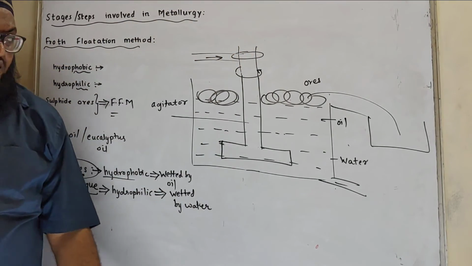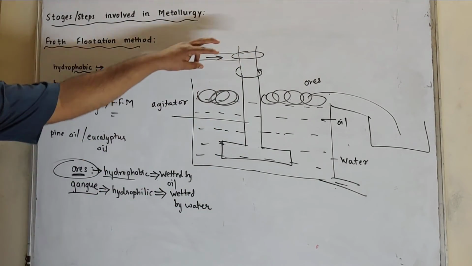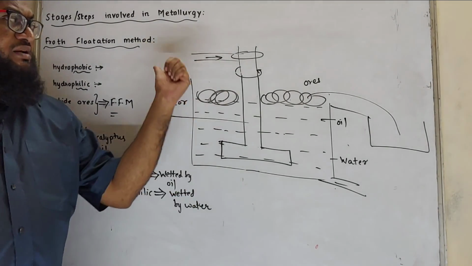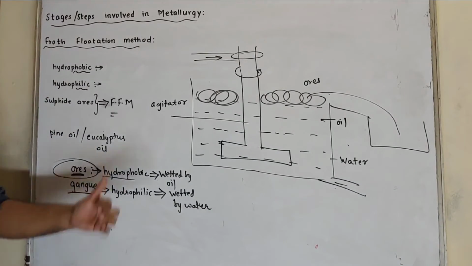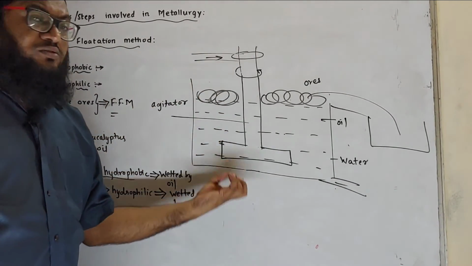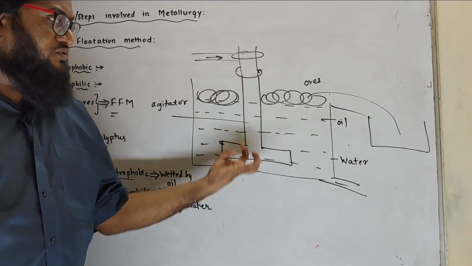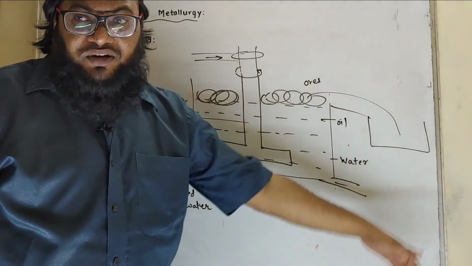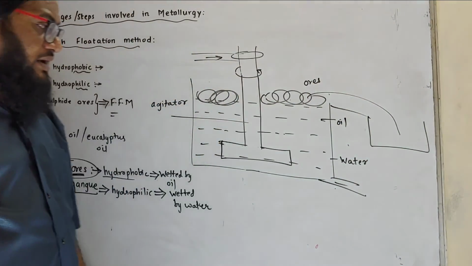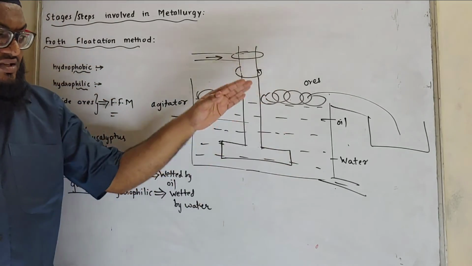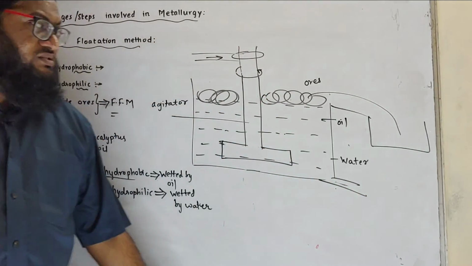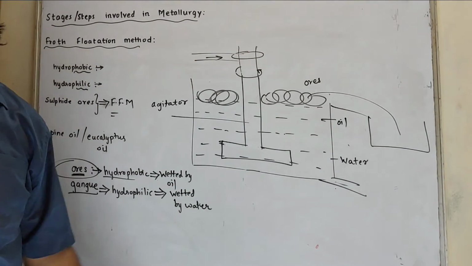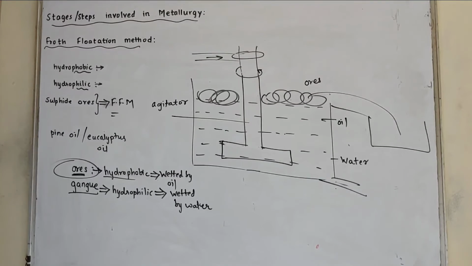When agitation is carried out by the agitator, there is a churning action. At the same time pressurized air is blown, churning action takes place, and oil forms the froth. Oil, air and water form the froth or foam, which contains ore particles, which can be separated and removed. At the same time gangue particles are wetted by water, they settle down and can be removed from here. So this method is called the froth flotation method. Since the foam floats, we can call it the flotation method.